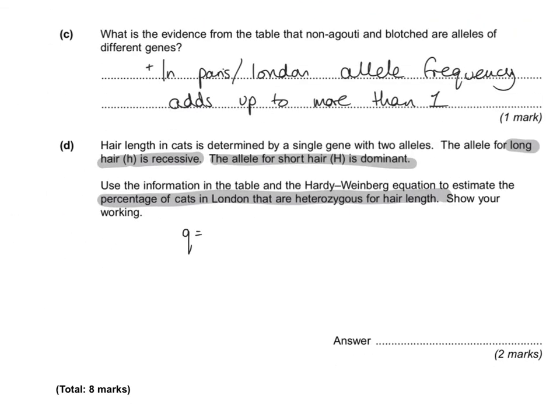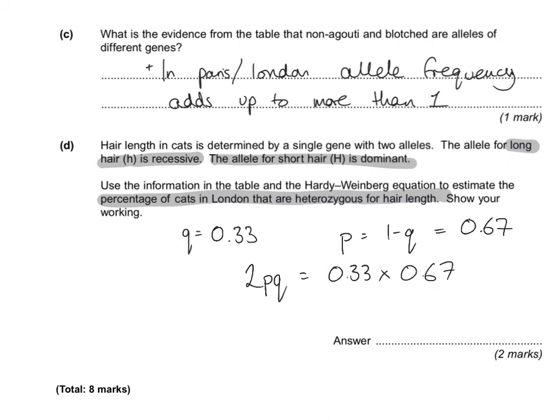So what you've got is Q, and so you can go straight in at Q equals 0.33. Therefore, P must equal 1 minus Q, which is equal to 0.67. And you can ask for the heterozygous, so 2PQ equals 0.33 times 0.67, which will give you 0.44.